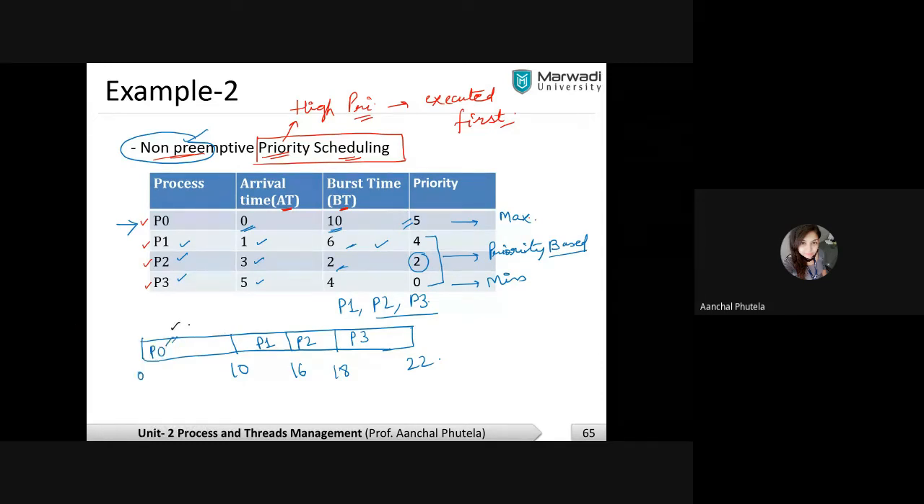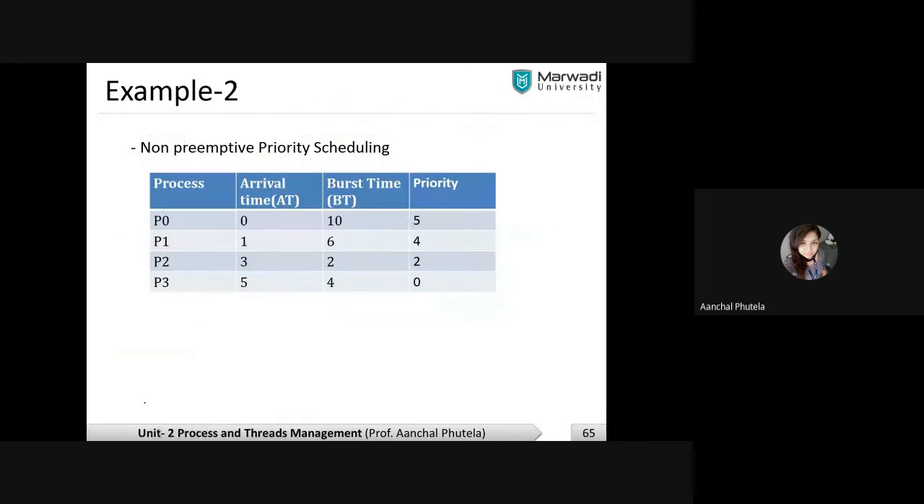Firstly P0 will be assigned, then P1, P2 and P3. Now if, for example, it is given to you that this has maximum priority and this process has minimum priority, meaning number 5 has minimum priority and number 0 has maximum priority, then at time 0, which process will be assigned to the CPU? At time 0, which process will be assigned?